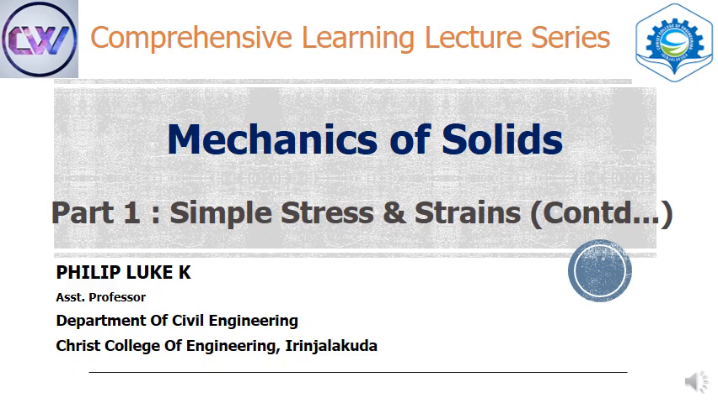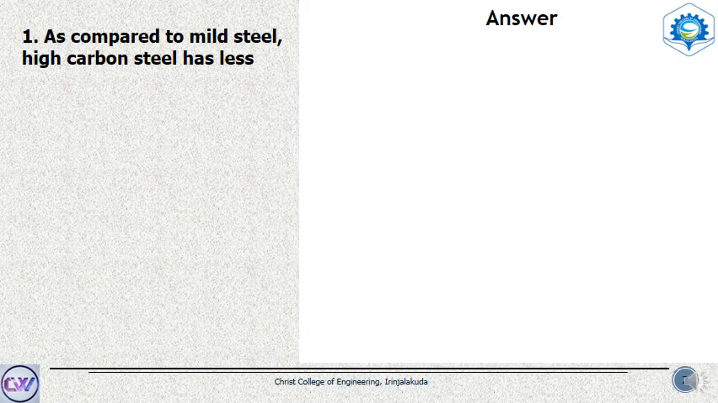Hello. Today's lecture we are continuing from the last class on simple stresses and strains of mechanics of solids. So let's solve some of the questions from the material properties as well as basic stresses and strains. The first question is something related to the material properties. So we are asked to compare mild steel and high carbon steel.